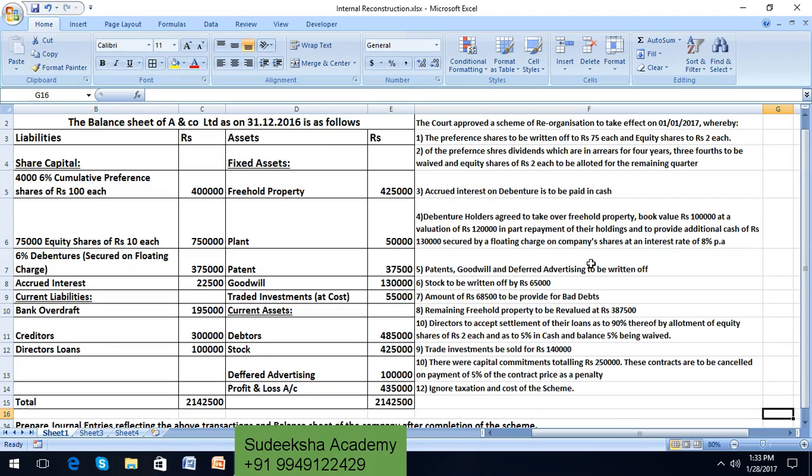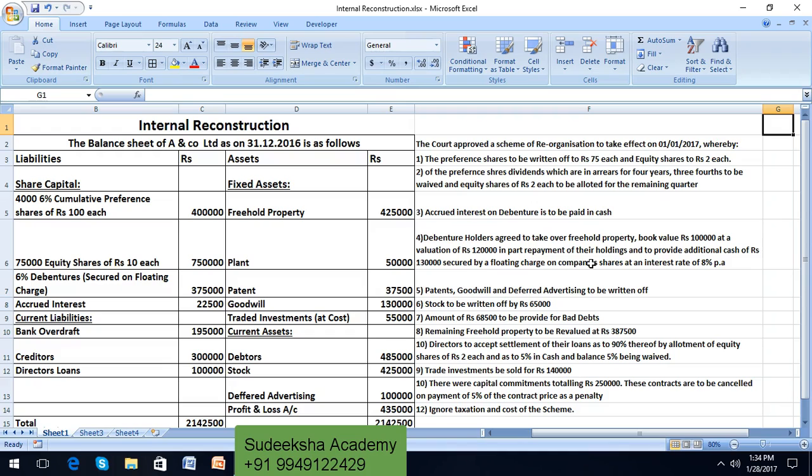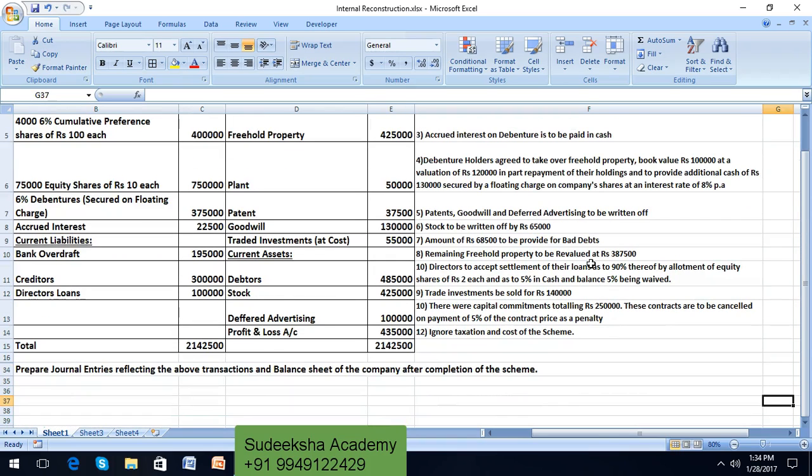On the liability side, under share capital you have cumulative preference shares, equity shares, debentures, accrued interest on debentures, and under current liabilities you have bank overdraft, creditors and directors' loans. You have been given various adjustments for this problem. You are required to prepare journal entries reflecting the above adjustments, and prepare a balance sheet of the company after completion of this scheme.